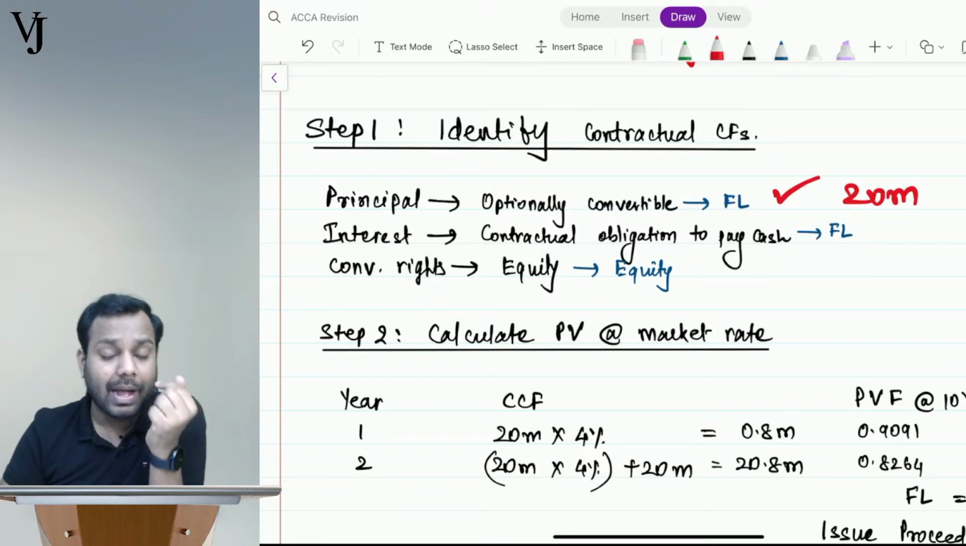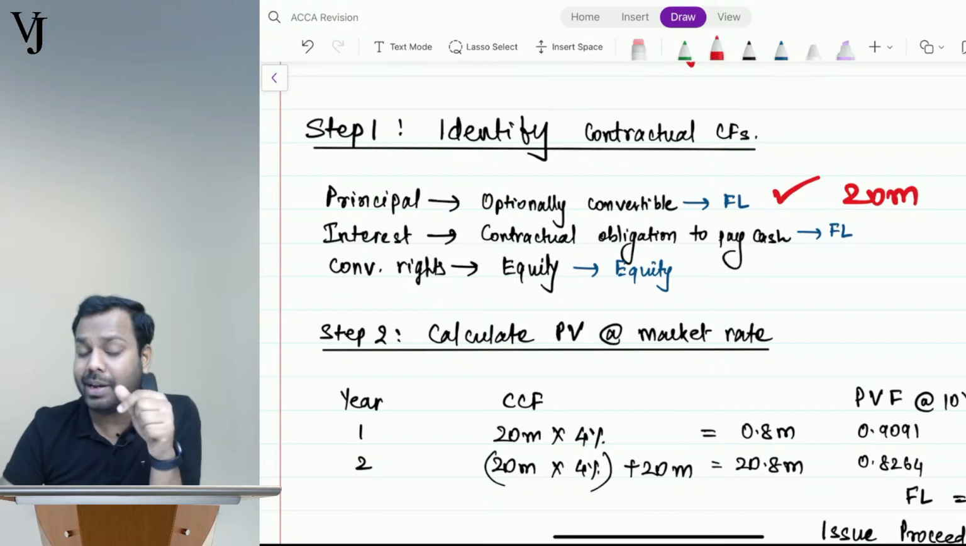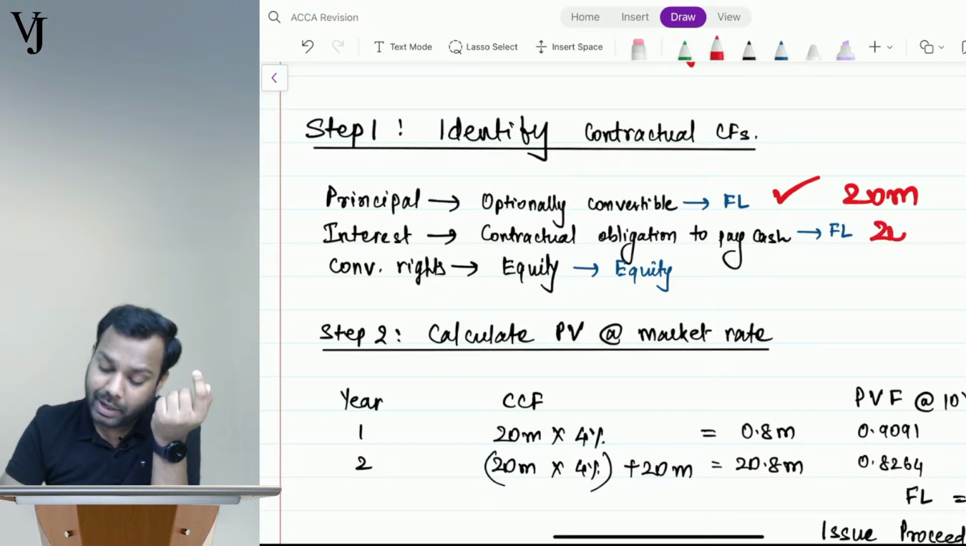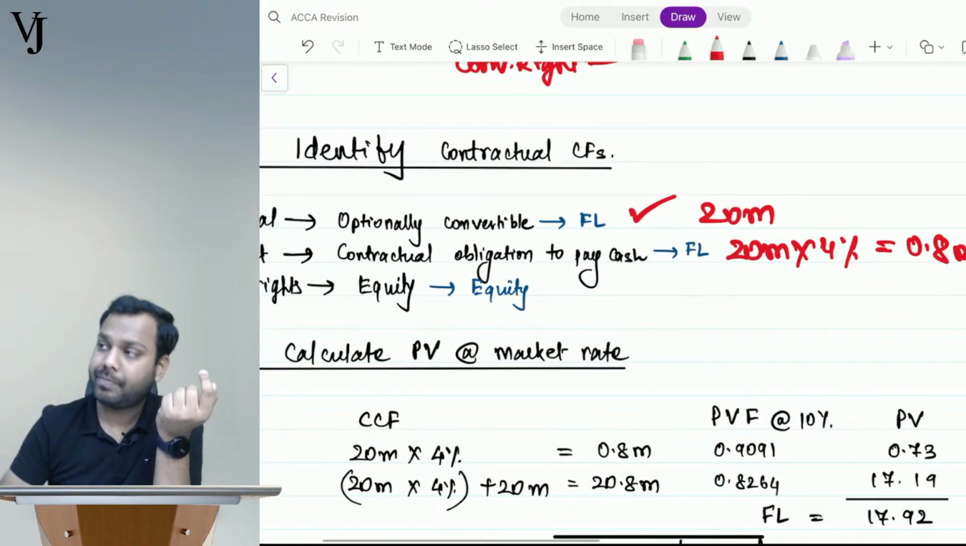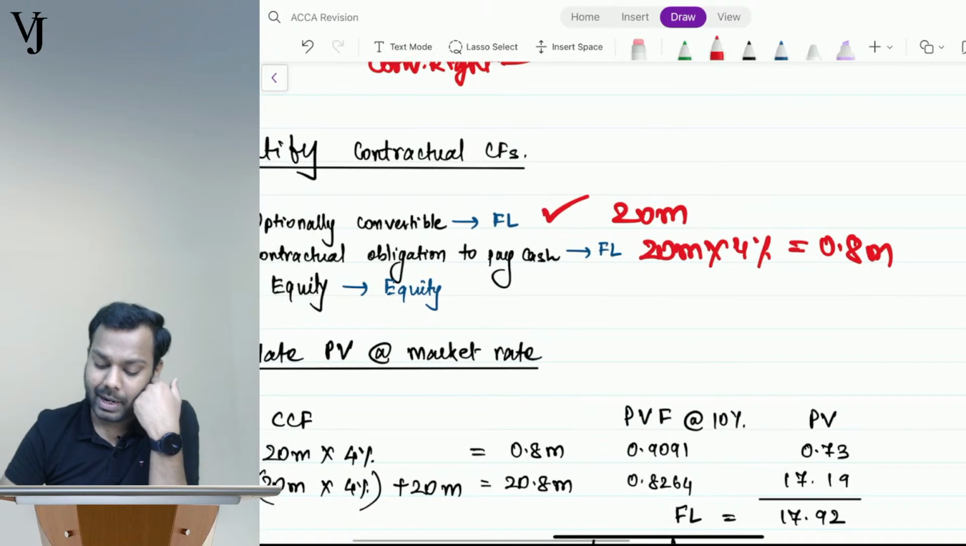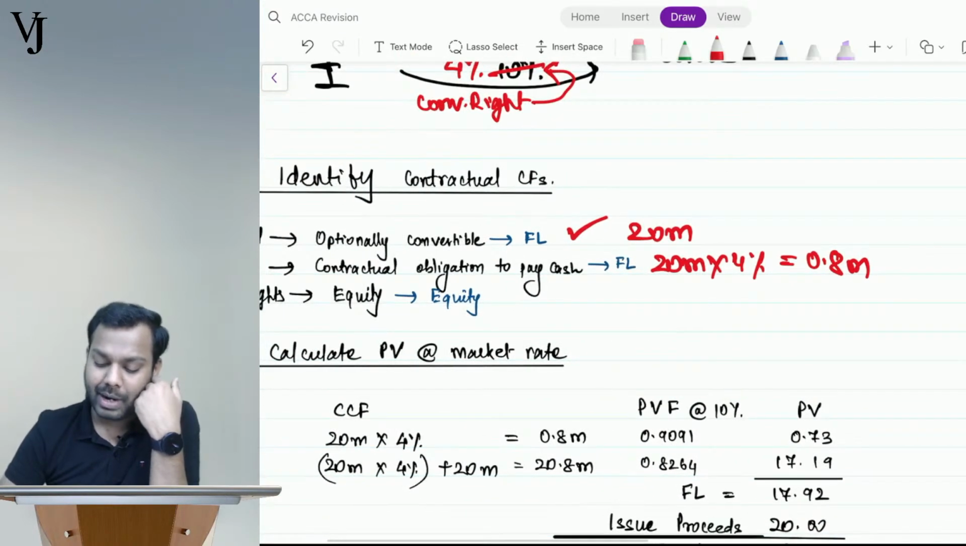Interest is payable annually in arrears. So can I avoid it? No, I cannot avoid it. So what is the amount? 20 million multiplied by 4%, right? That equals 0.8 million. It's a contractual obligation to pay, right? It's also FL.